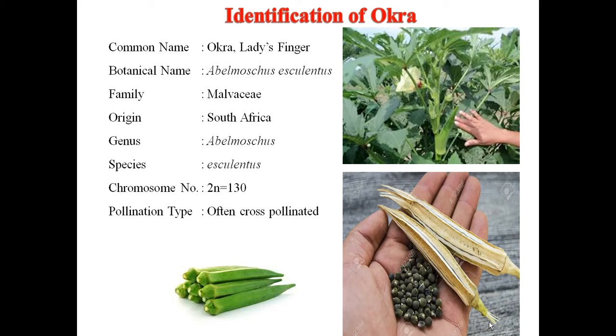Next one is the identification of okra. Commonly it is known as okra, ladyfinger. Botanically it is known as Abelmoschus esculentus, family Malvaceae. Origin South Africa, genus Abelmoschus, species esculentus. Chromosome number of okra is 2n is equal to 130, and pollination is open cross pollinated crop. You can see the fruit and seeds of the okra.